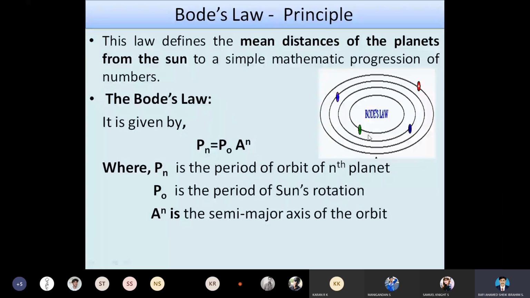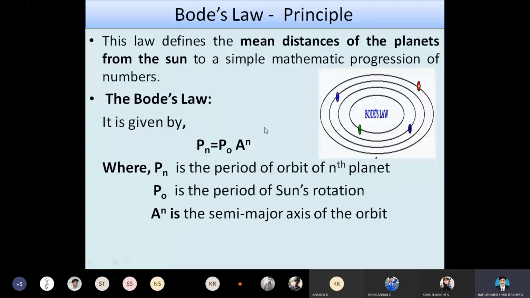We can consider any planet from the sun. Po is the period of the sun's rotation. If we are considering the first planet, Mercury, we have to measure its rotation. An is the semi-major axis of the orbit, which is nothing but the radius of the particular orbit.